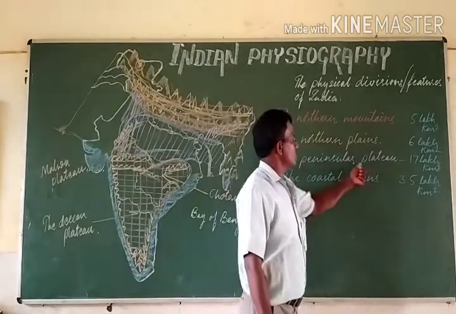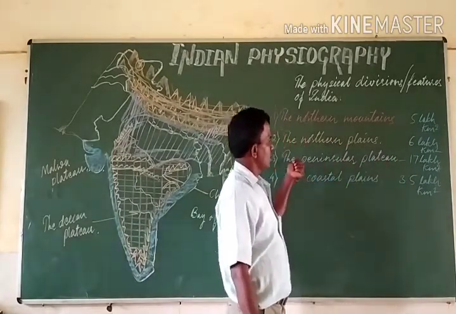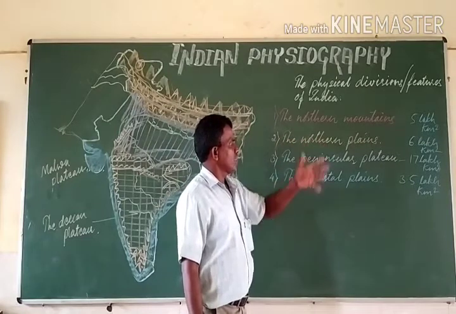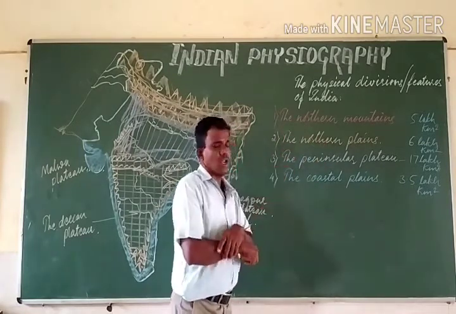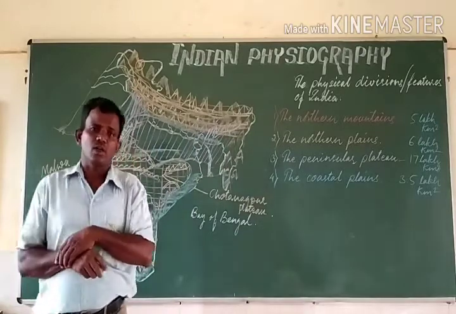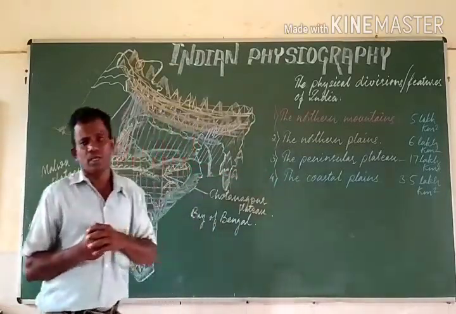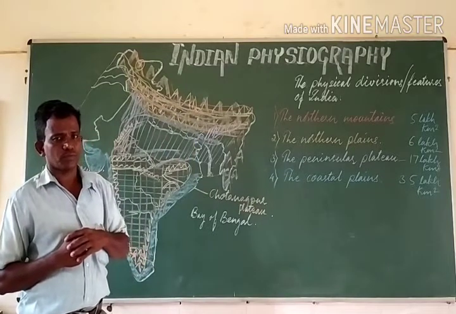So the peninsular plateau being the largest physical division, the second largest one is the northern plains, and the third largest one is the northern mountains, and the smallest physical division being the coastal plains.